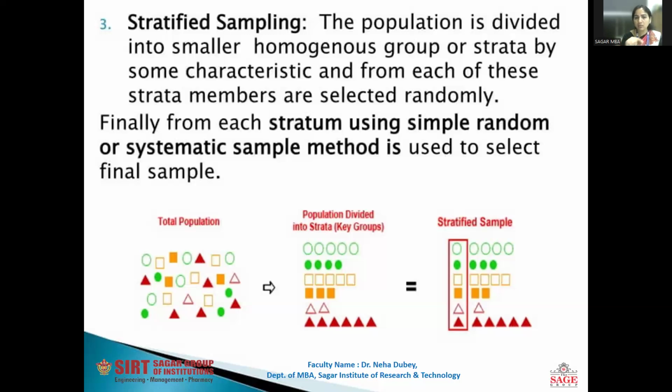So the blank circles here, the dark circles here, the blank squares, dark squares, and the triangles and filled triangles. We make the strata in a proper way, meaning the same kind of features come into the same group. And then the stratified sample is selected randomly.